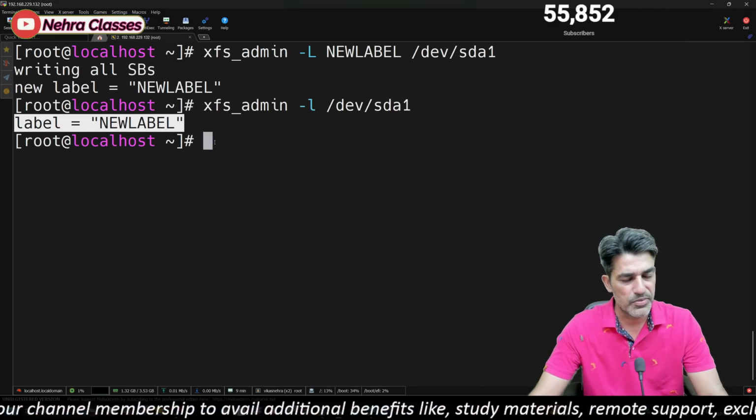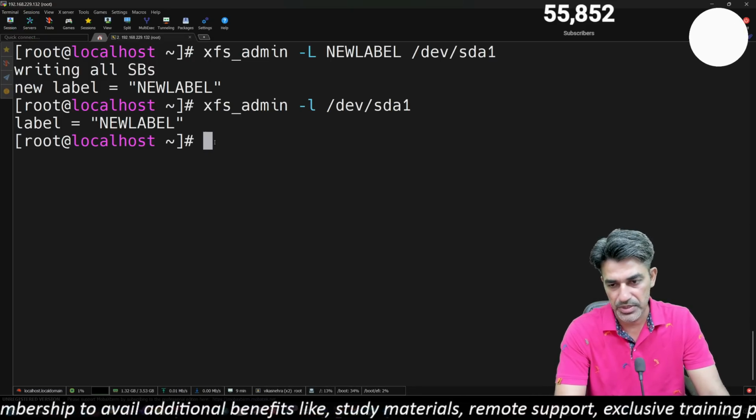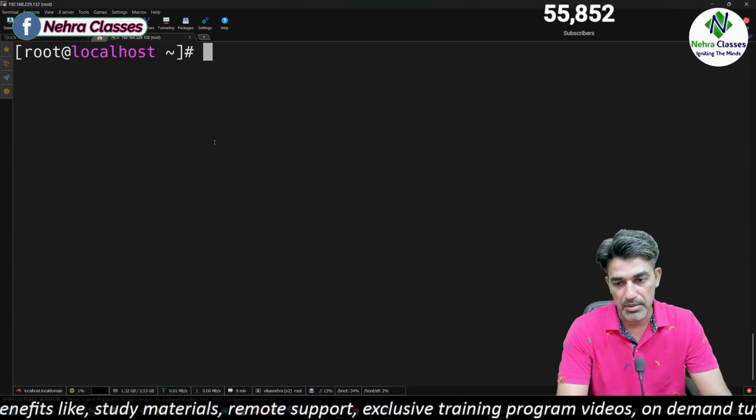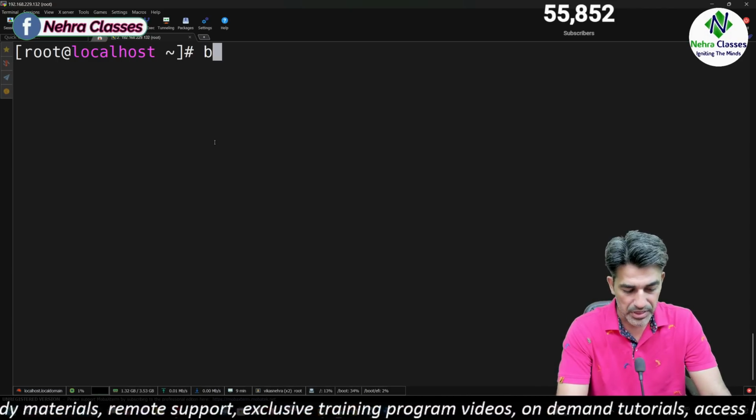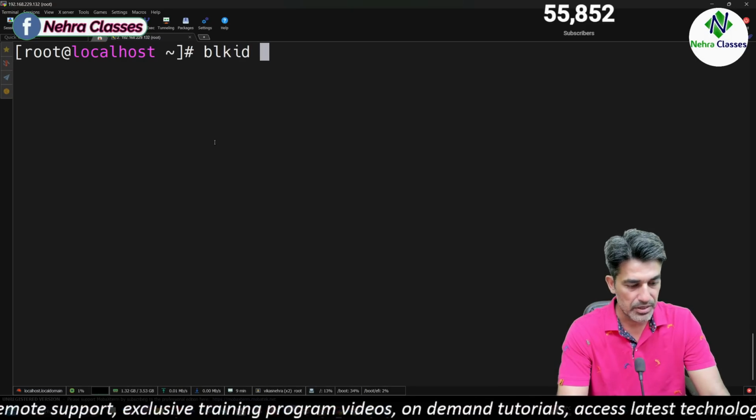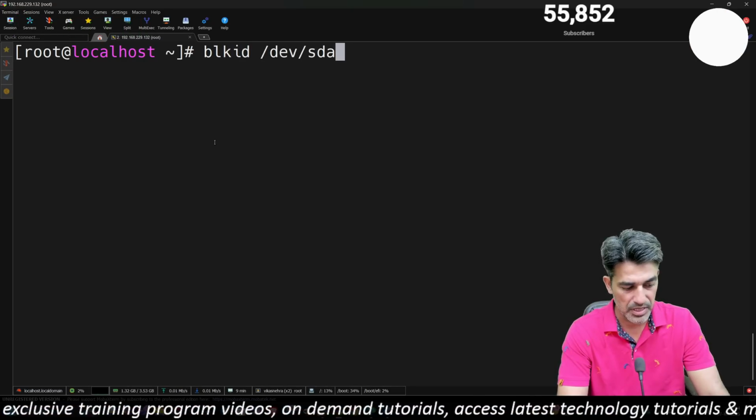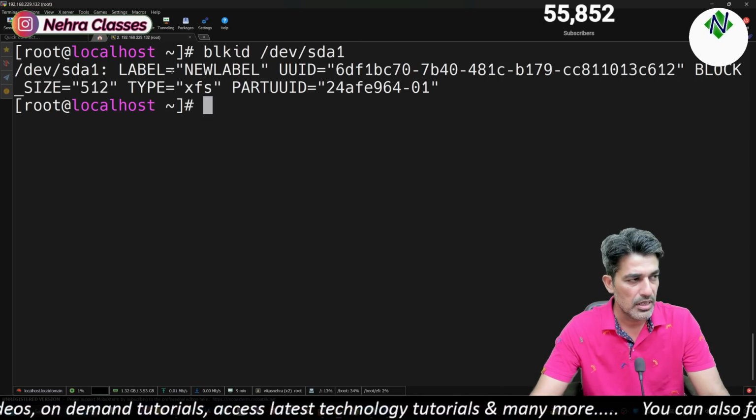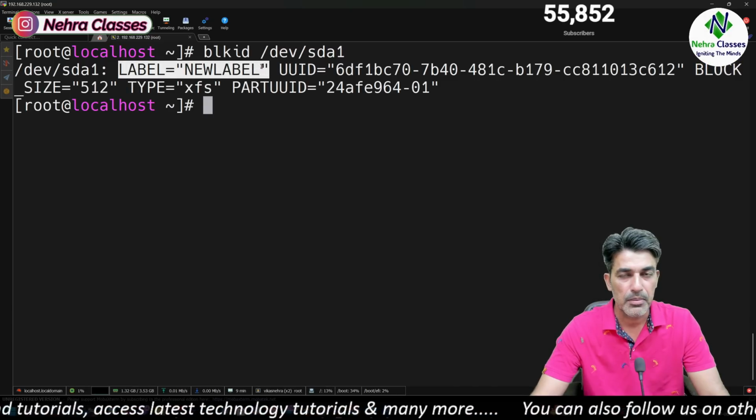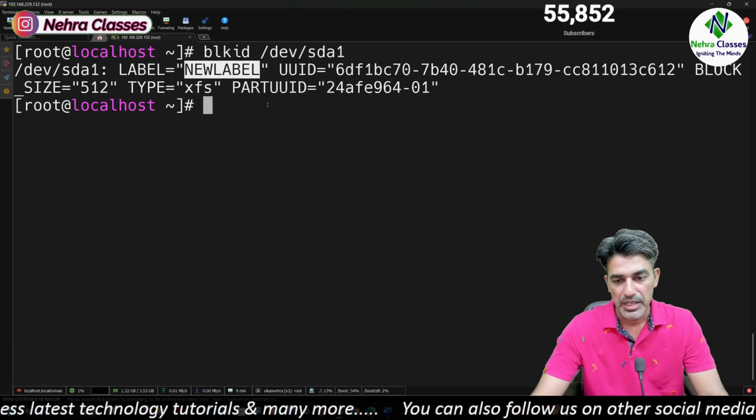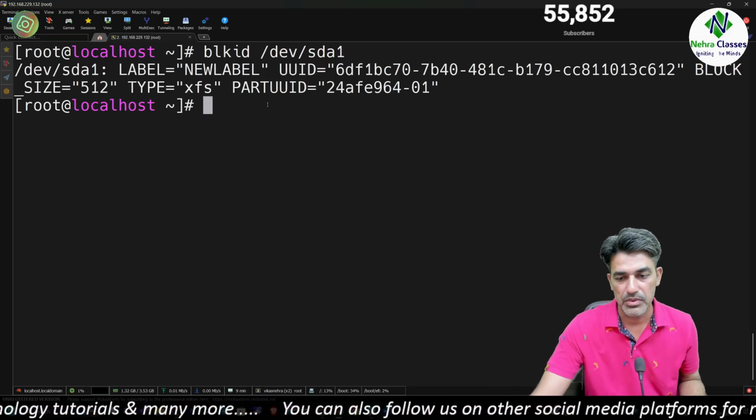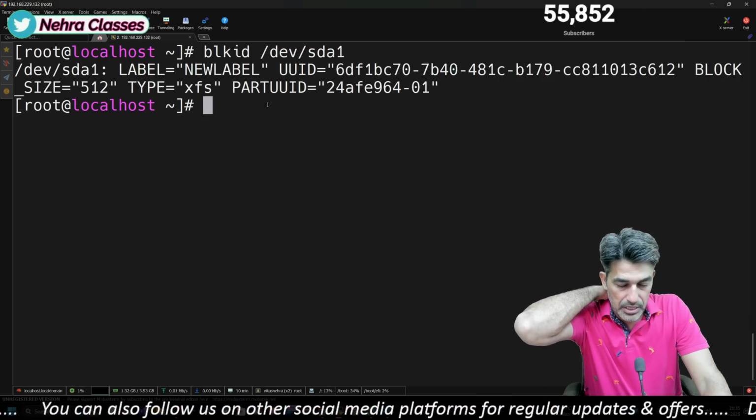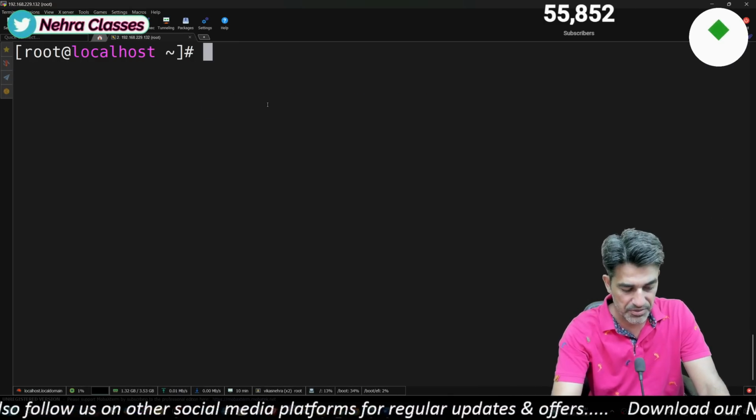Now, what is the purpose of this label? Why do we use it? We can use it in fstab as well. So if you will run the blkid command for this file system, that is /dev/sda1, it will show you the label name as well. So this name can be used instead of UUID or the device name in the fstab file.